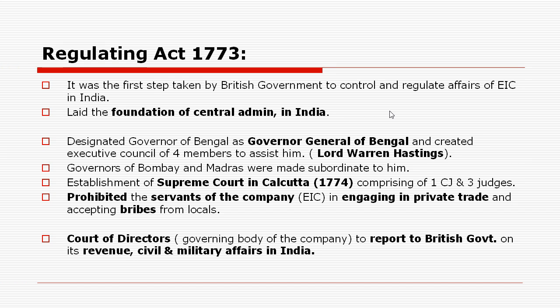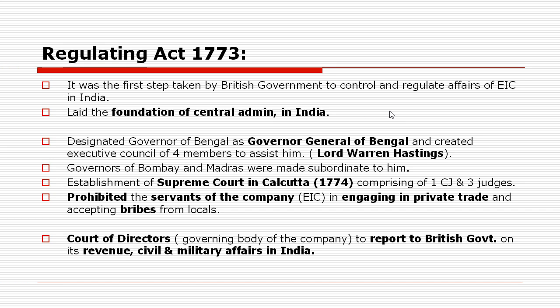Now there were other presidencies also, like Bombay and Madras. So these presidencies were made subordinate to the presidency of Bengal. The governors of Bombay and Madras were made subordinate to the Governor of Bengal.